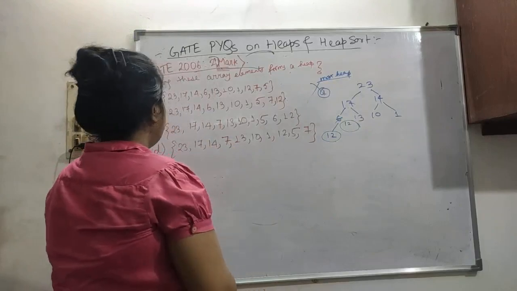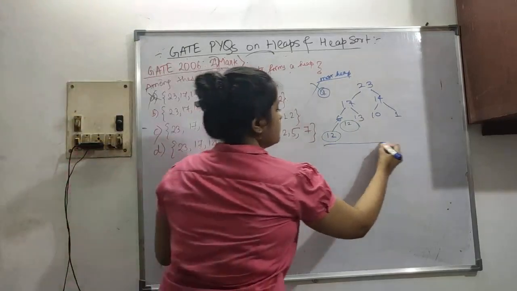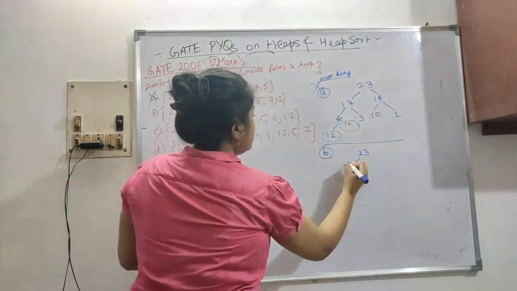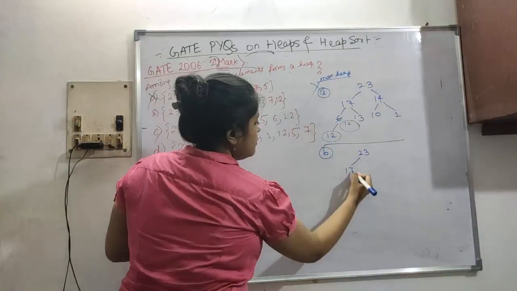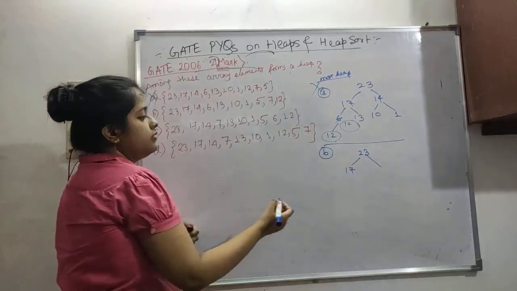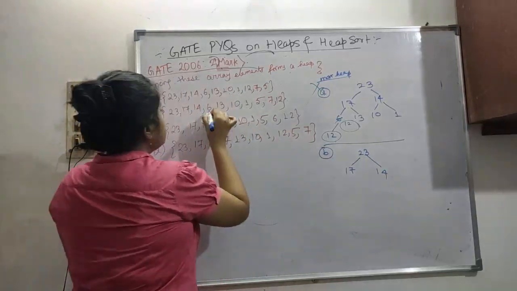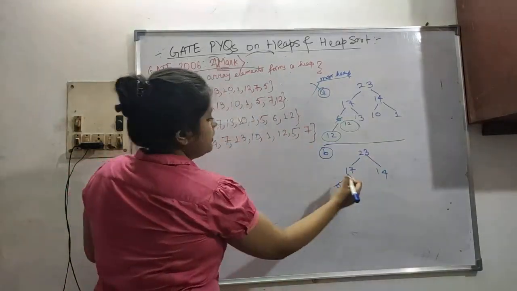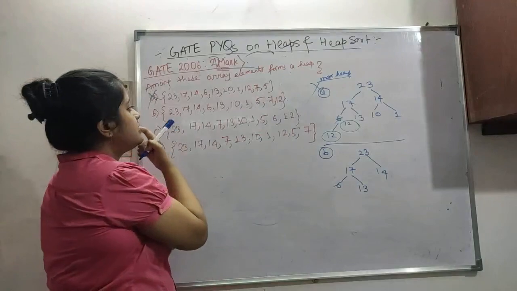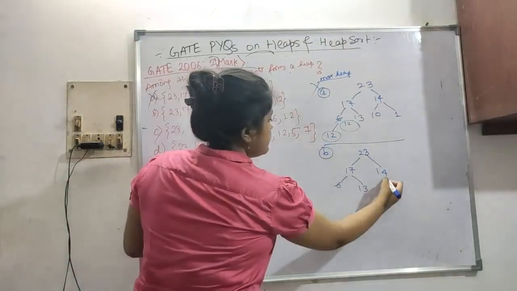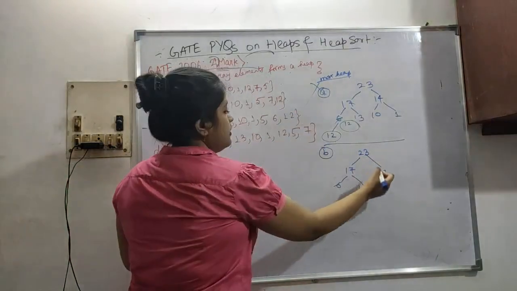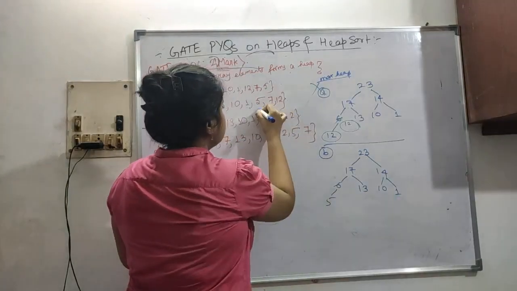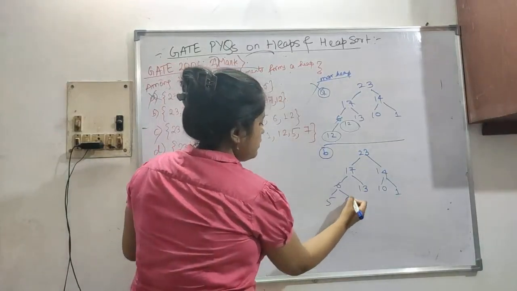So now let's see option B. Again 23 is our root element. Then 17 is less than 23, then 14 is less than 23, 6 is less than 17, okay, 13 is less than 17, the same as previous, 10 is less than 14, 1 is less than 14, 5 is less than 6, then 7 is not less than 6.